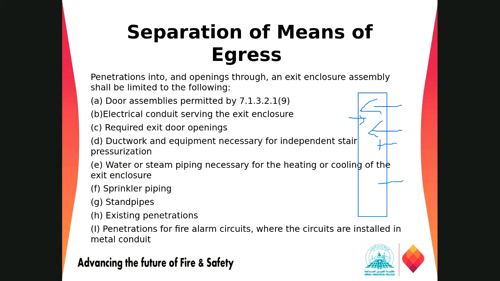We can put electrical conduit, required exit doors, ductwork for the HVAC unit, water or steam pipe for plumbing and heat works, sprinkler piping, and standpipe systems. We can penetrate that, keeping in mind those penetrations should be sealed to a fire rating equal to the 2 hour or 1 hour requirement as per life safety codes for the means of egress.